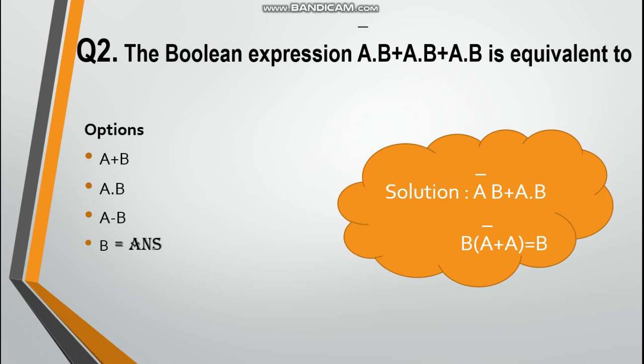A dot b plus a dot b is equal to a dot b, because in laws of Boolean expressions, a plus a is equal to a. Now from a complement b plus a dot b, you will take b common. A complement plus a is equal to 1. Now you will find the answer b.